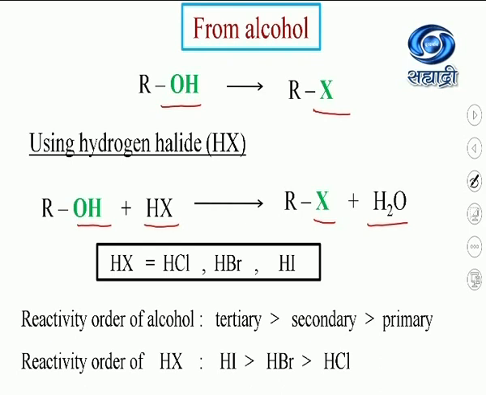Tertiary alcohol is more reactive. How to remember this? When the OH group is removed, what is left is the alkyl group. See the stability of the carbocation. Tertiary carbocation is more stable than secondary, than primary. So keep in mind that tertiary alcohols are more reactive than secondary alcohols, than primary alcohols, and among hydrogen halides, HI is more reactive than HBr, than HCl.